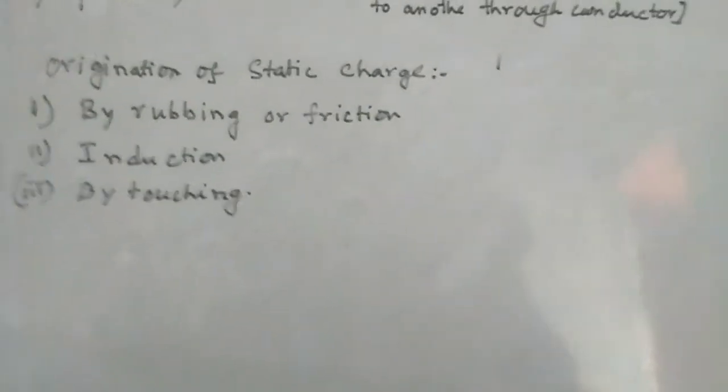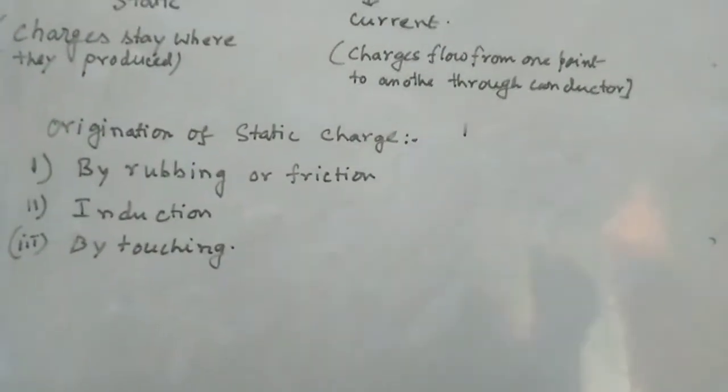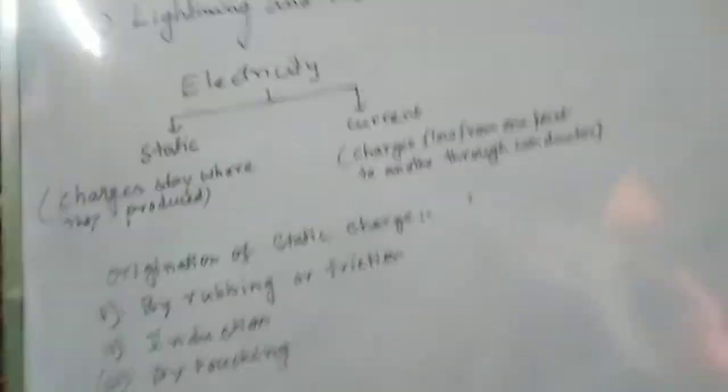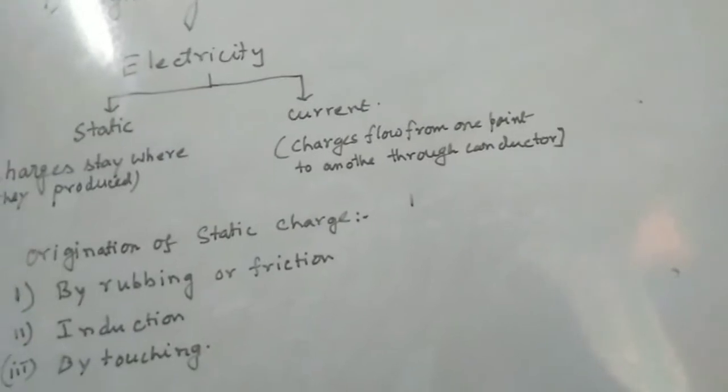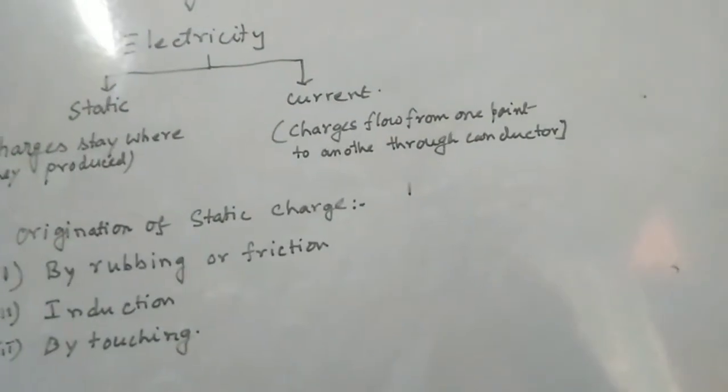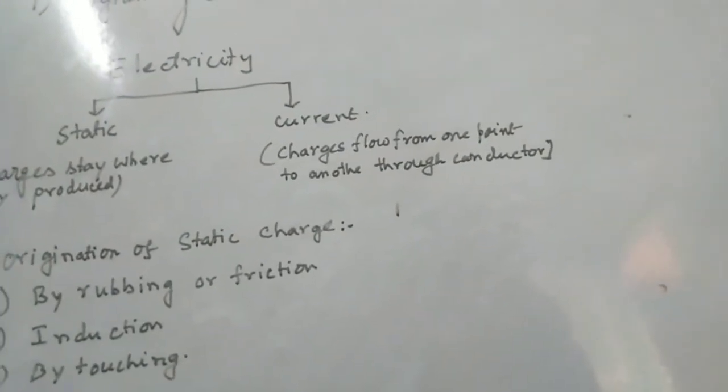Now which object becomes positively charged and which becomes negatively charged depends upon the capability of the object to hold electrons. For this we have a series, the electrostatic series.